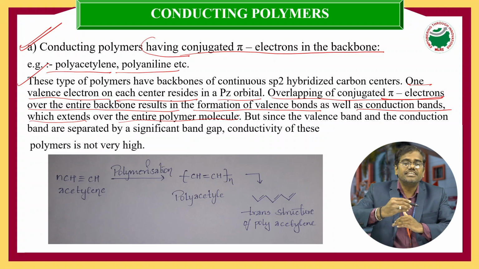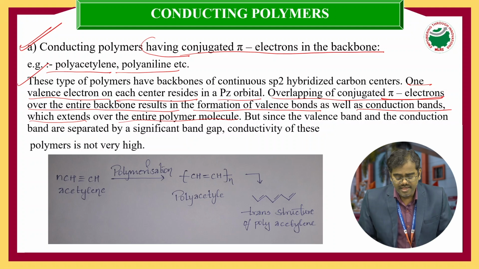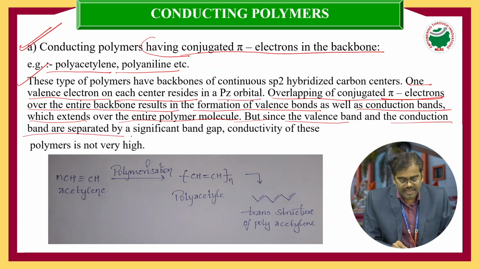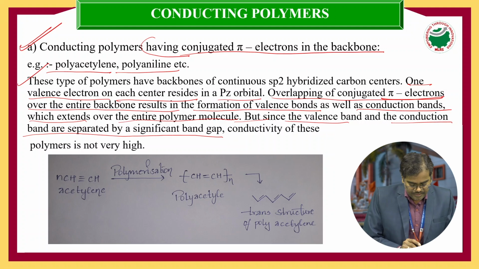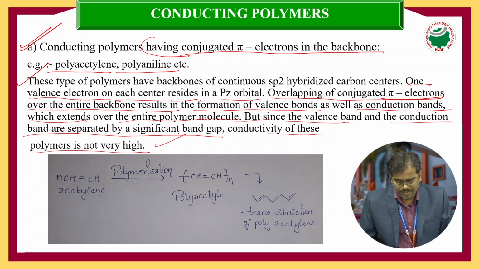This type of excitation takes place through the polymeric backbone structure. But since the valence band and the conduction band are separated by a significant energy gap, which we call the band gap, the conductivity of these polymers is not very high.